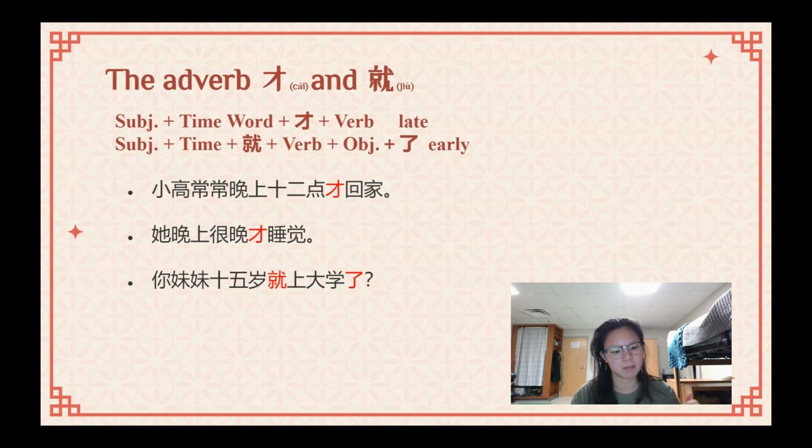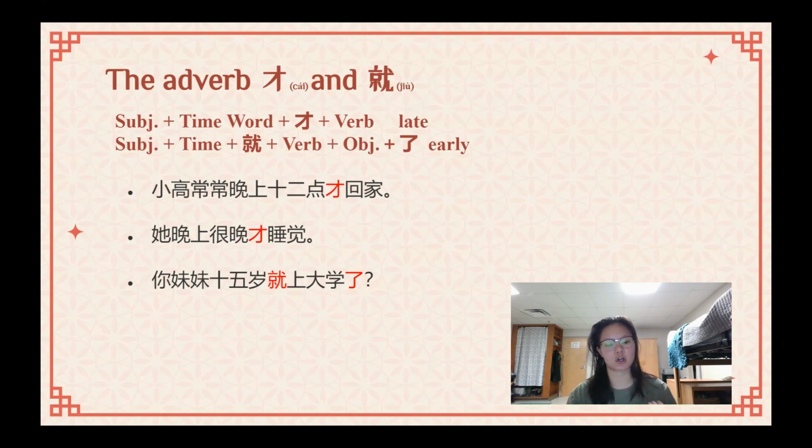她妹妹15岁就上大学了。I want to emphasize, from when we were looking at 了, I said verb, object, 了. You see how this still follows that pattern, even though we might be using 了 and it's not in that kind of past tense sense. It is still following that sentence structure, and that's very important to look at.